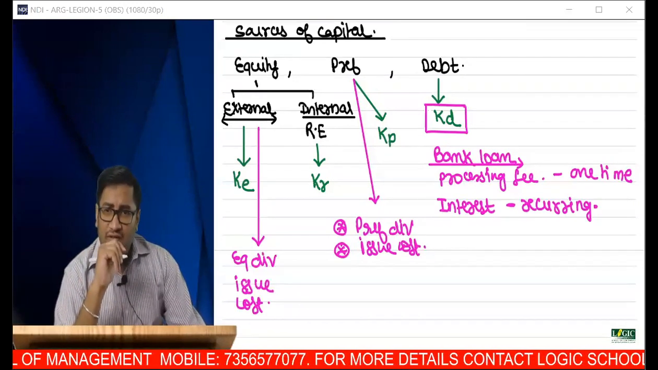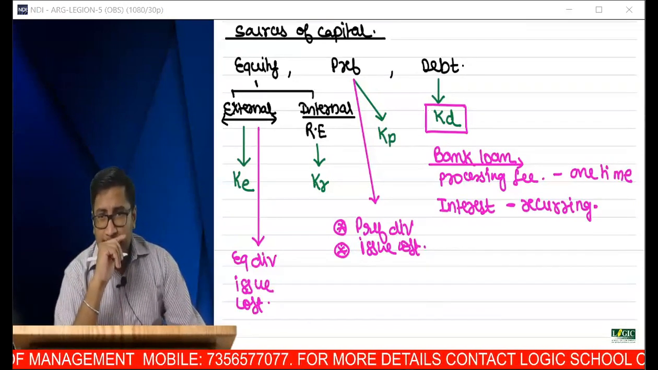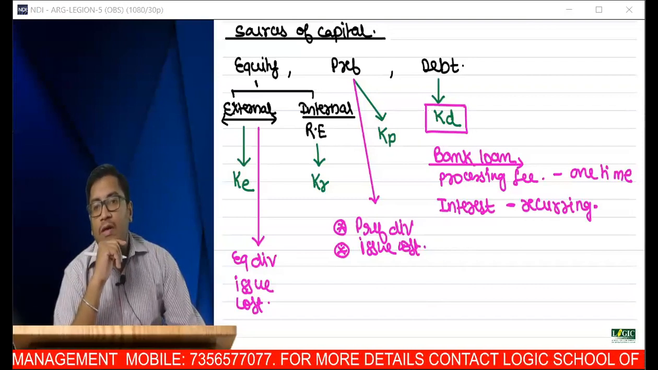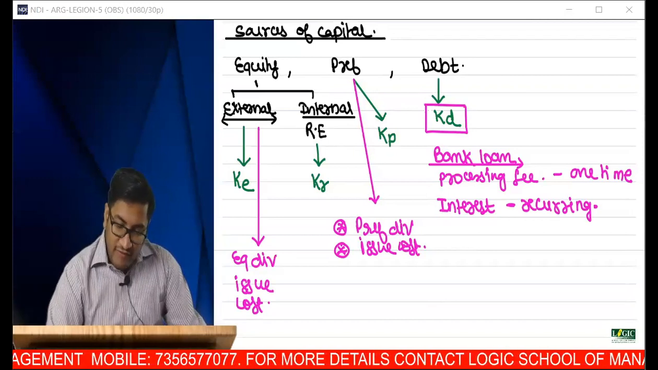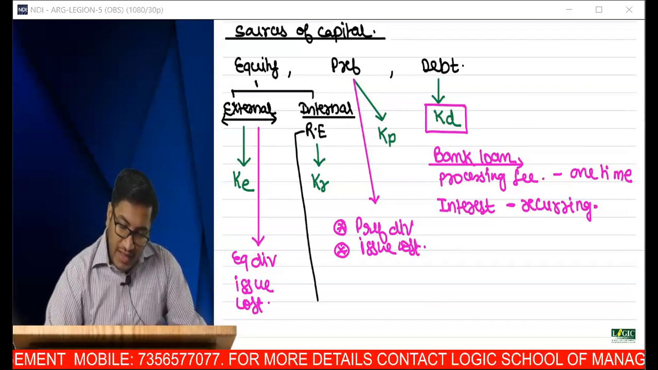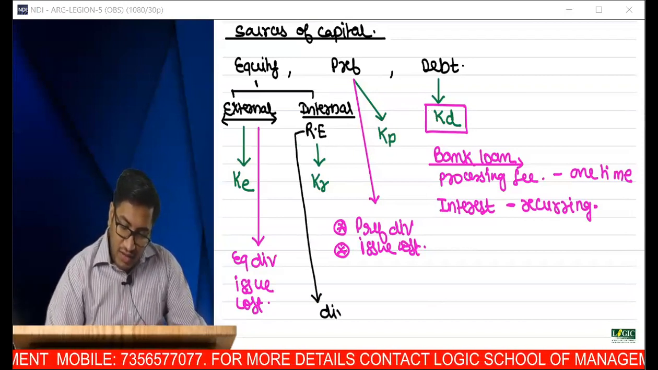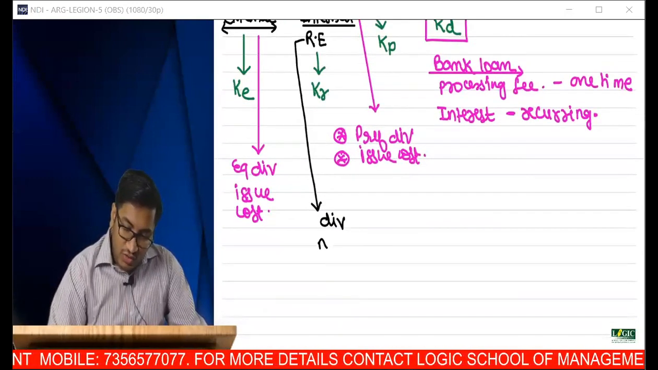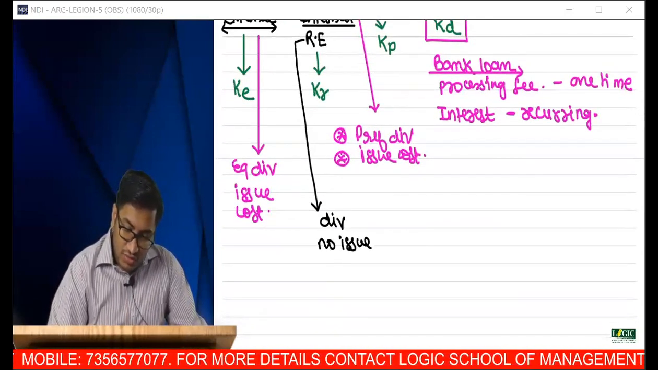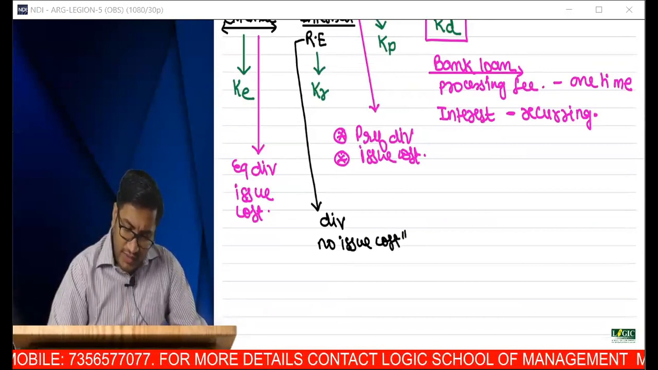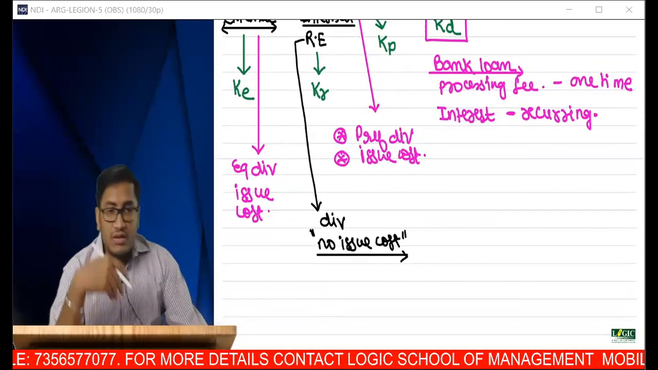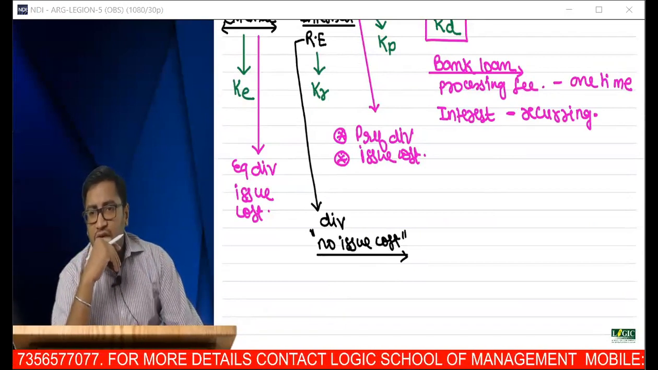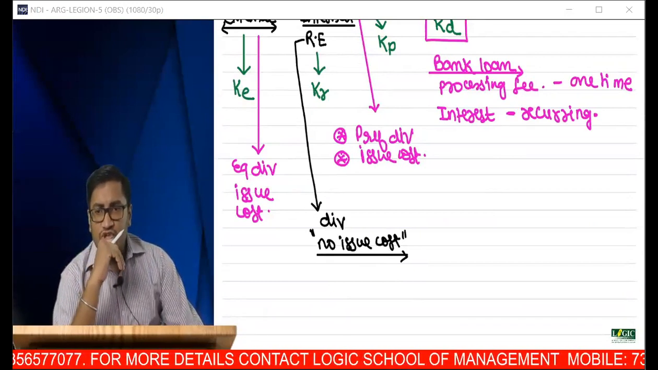Can you tell me what is the cost associated with the retained earnings? Now, if you see in FM, you have learned that here you will be considering only dividend. There is no issue cost, because you are not issuing any equity shares. Internal funding only. There is no issue cost.